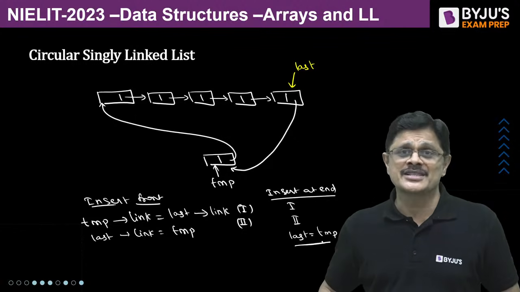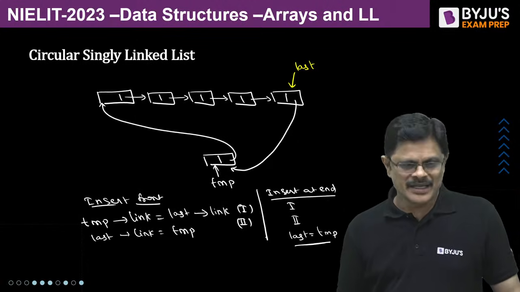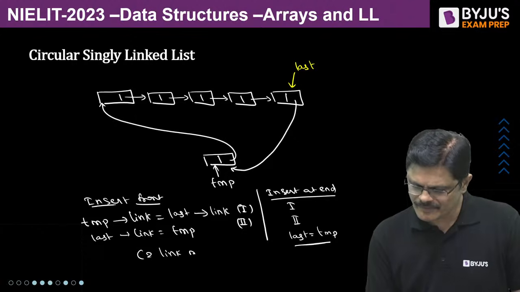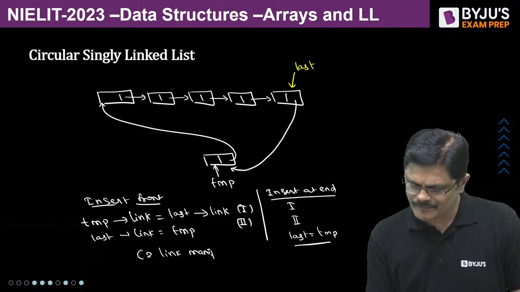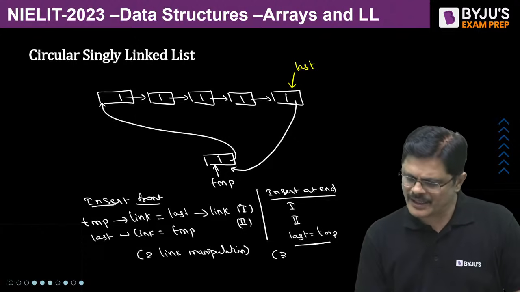This type of questions can be asked, my dear friends. Here you require just 2 link manipulations, whereas here you require 3 link manipulations.